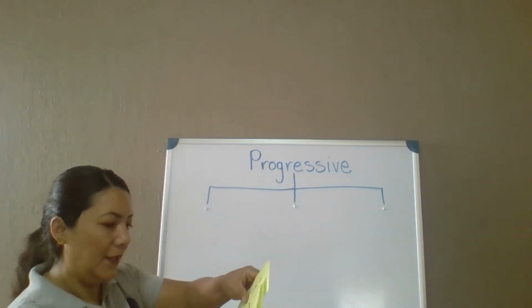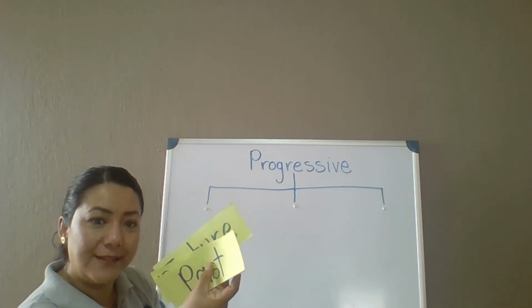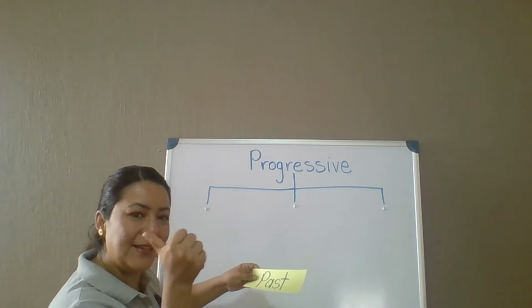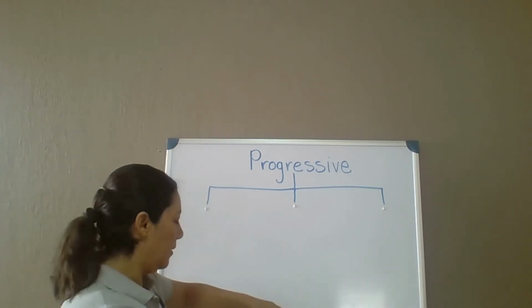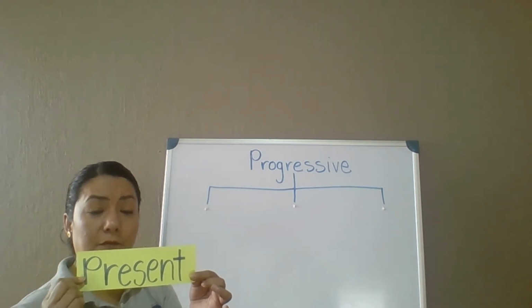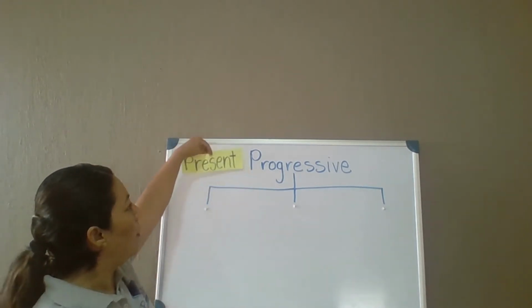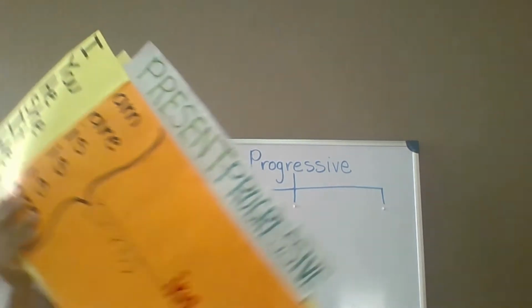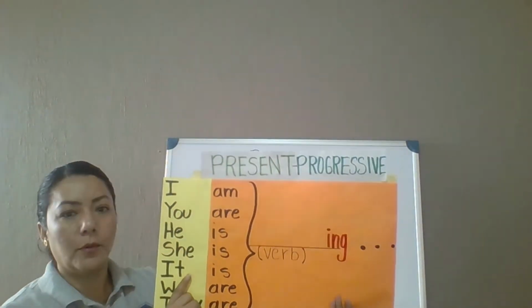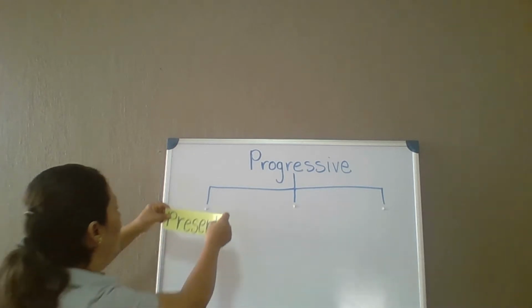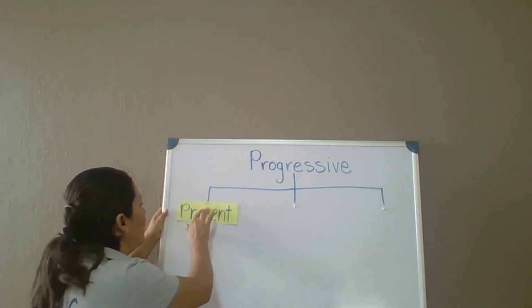The progressive family has brothers and sisters. In the previous class, we learned about present progressive. Remember? It is right here. Our present progressive. So we know this family member.